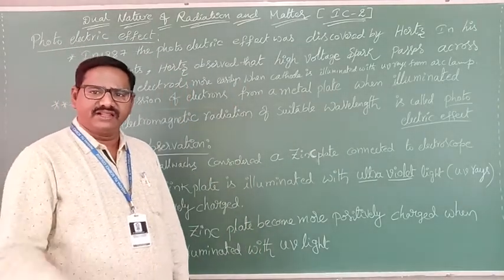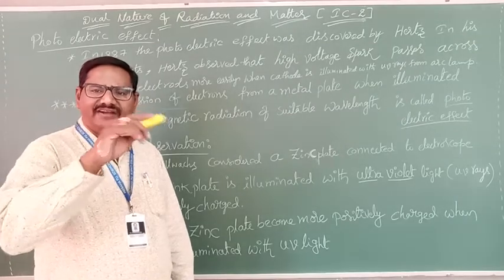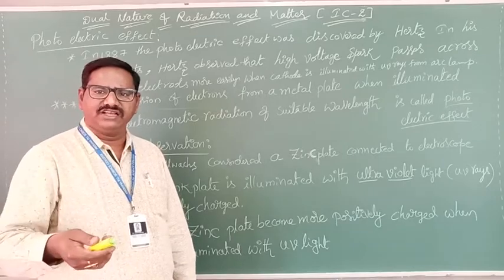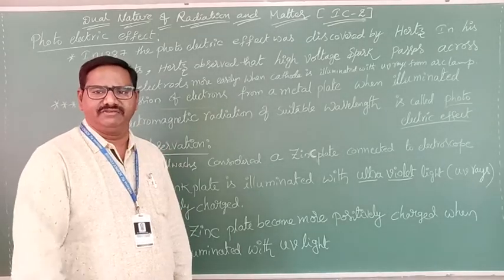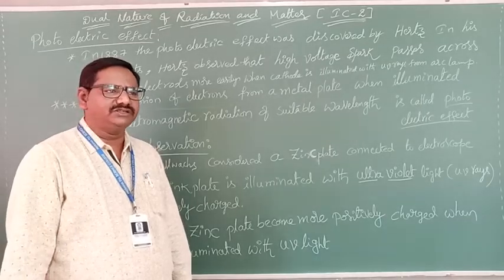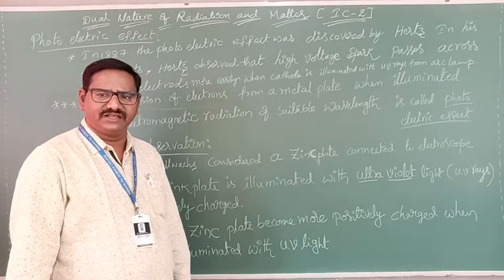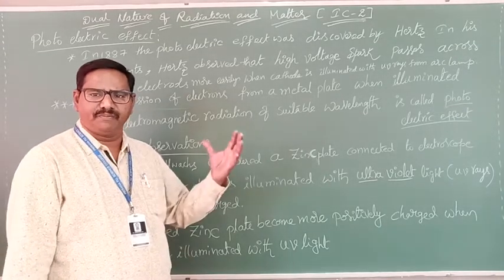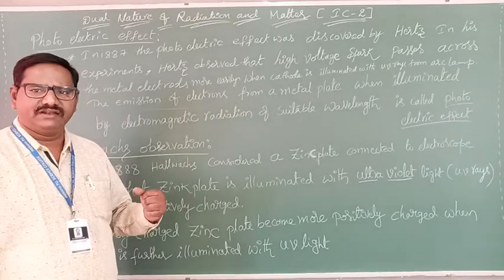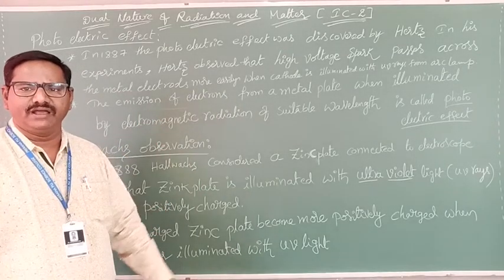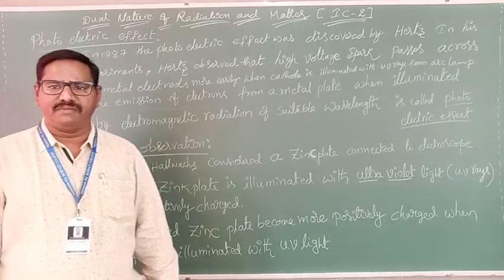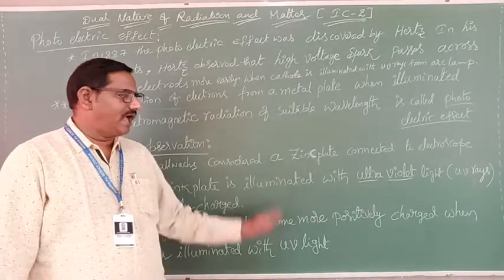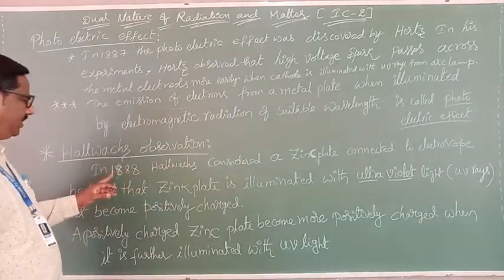As more UV light is incident, the zinc plate further increases its positiveness. So the positive charge on the zinc plate increases more and more. The electrons receive this positive charge, and then the electrons are ejected from the metal surface. Who observed this? Hallwachs observed it, in the year 1888.